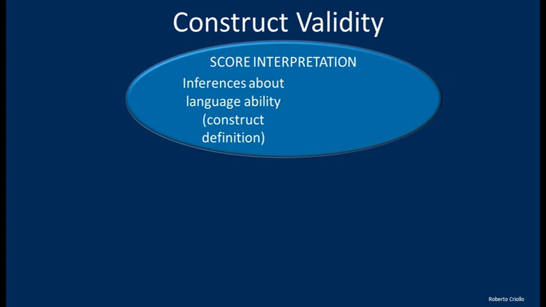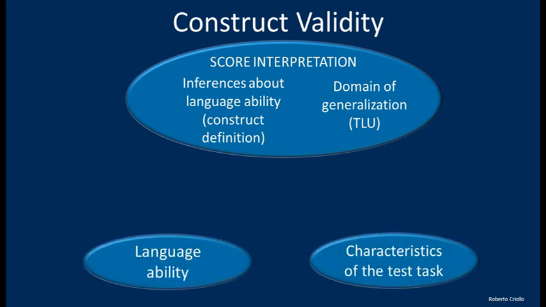In other words, if I get a high score in the test, this high score should reflect a high level of proficiency, the way that I define it in my construct. Secondly, the score interpretation has to do with the domain of generalization. So this means that the kind of things that I do on the test should be similar to the kind of things that I will do in real life. That means that I should use language for communication.